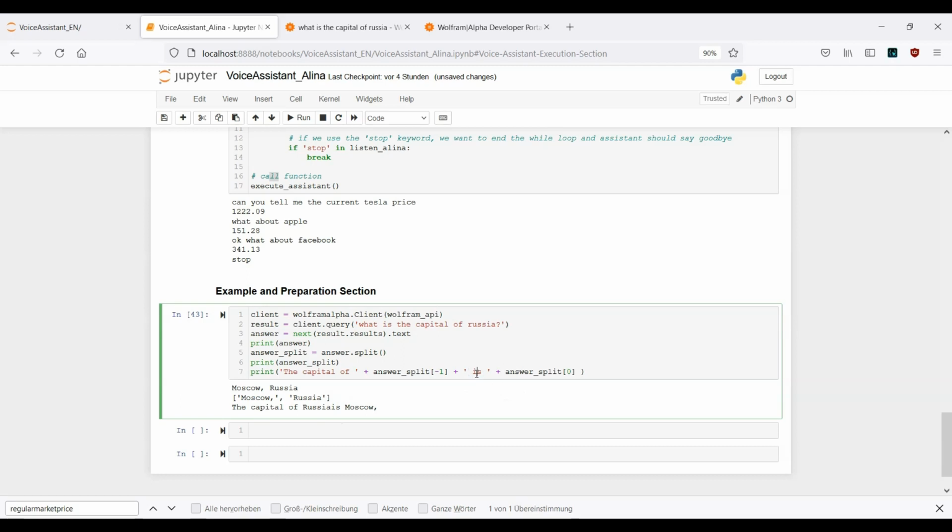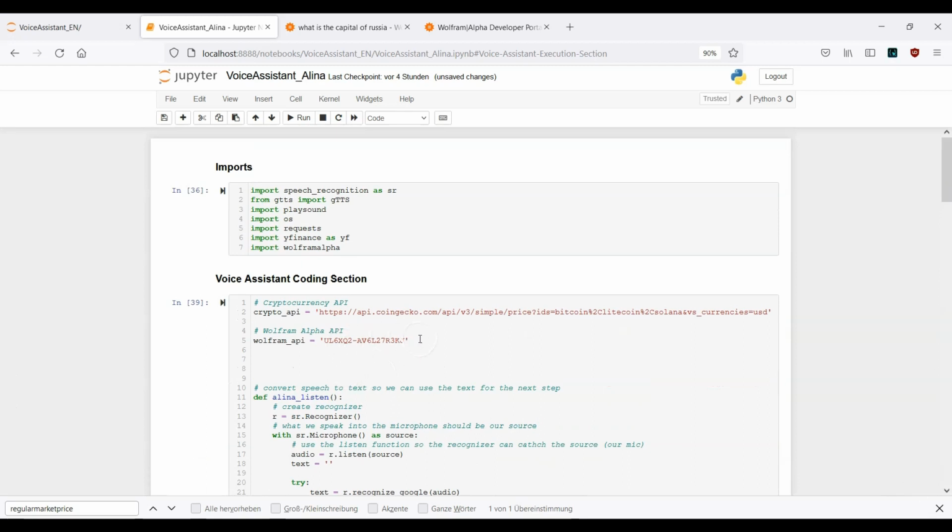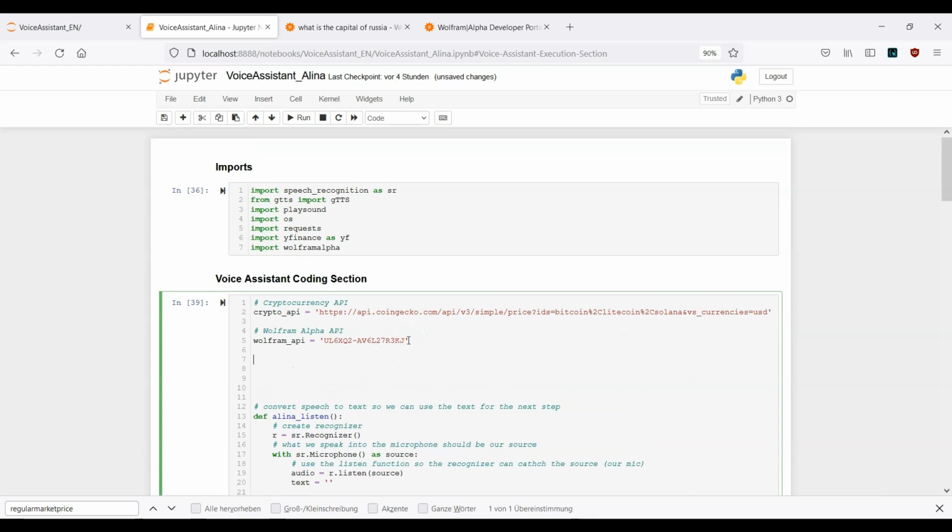So what I want to do now is I will just copy this whole stuff here, and then in the next step I can scroll all the way up, and now I can create another function.